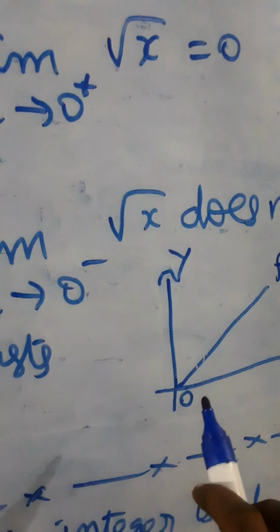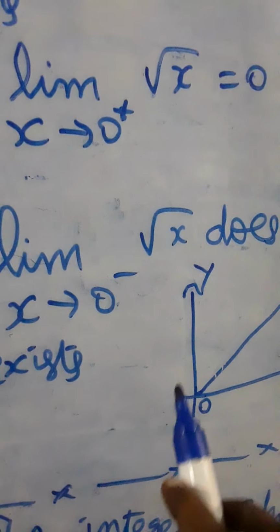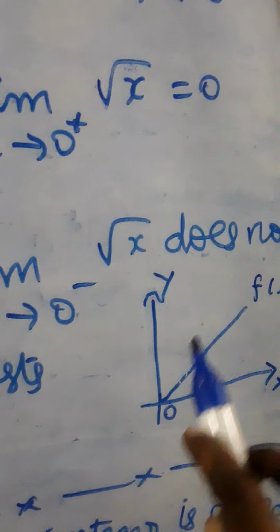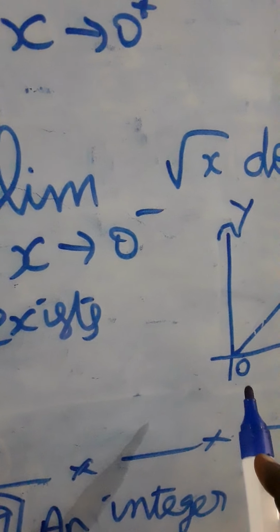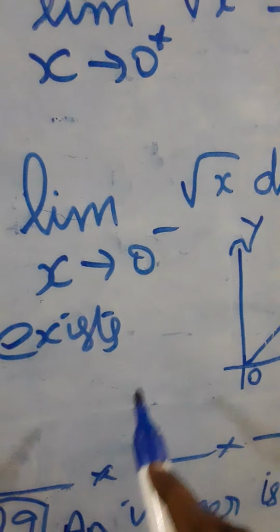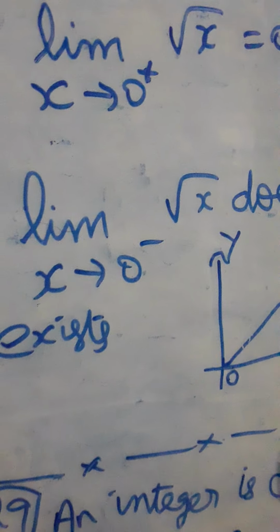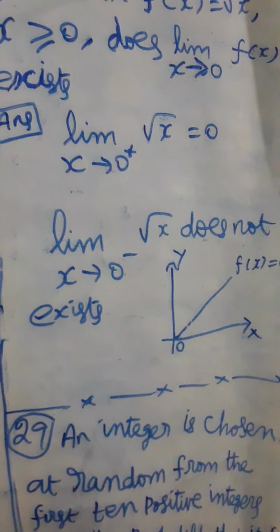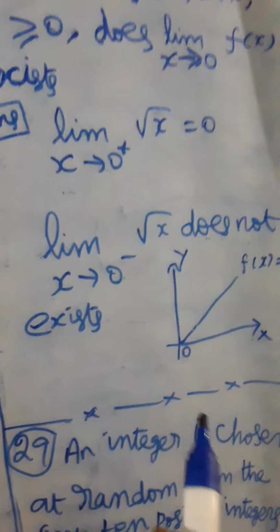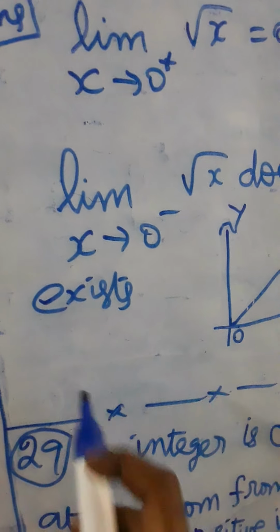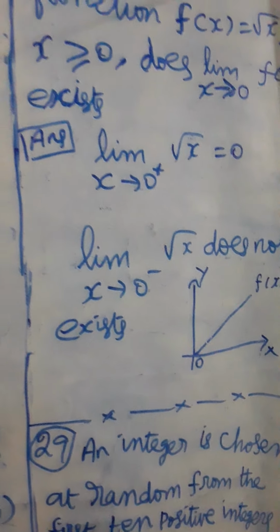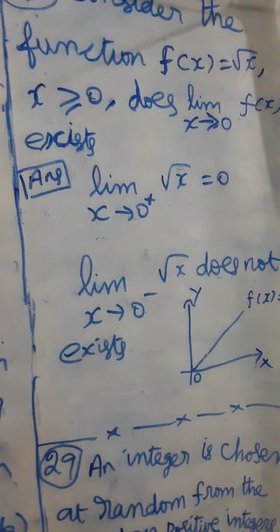Therefore, limit x tends to 0 plus root x equals 0, and limit x tends to 0 minus root x does not exist, since x value is positive. Therefore, root x does not exist in the 0 minus interval. Therefore, this limit does not exist.